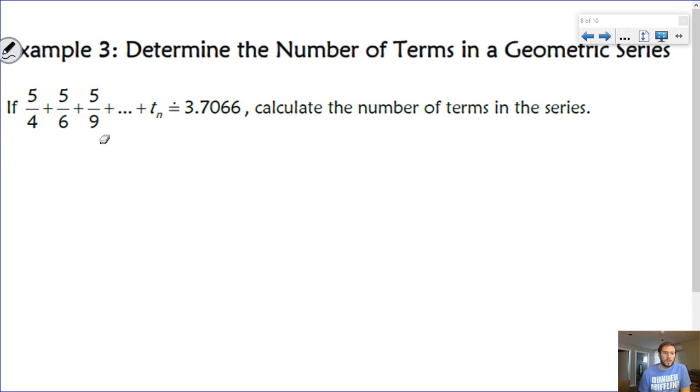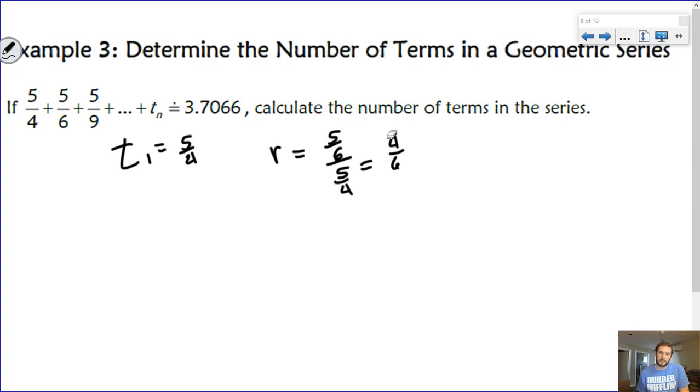Alright, so if we have this series here, calculate the number of terms in the series. So in this case, we're looking for n, where we know the first term is 5 over 4. We know the common ratio is what? So if we take 5 over 6 and we divide it by 5 over 4, we get 4 over 6, which is 2 over 3.